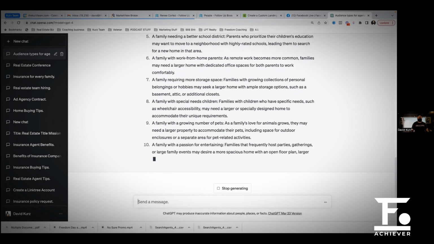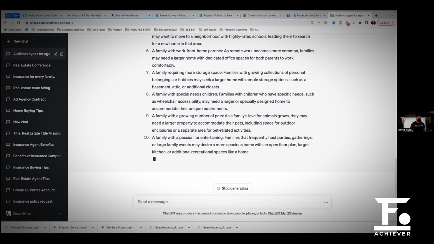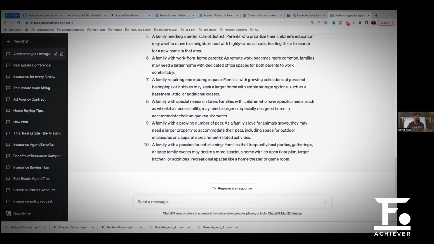So I've had all of those except for a family with a growing number of pets. I don't think I've ever sold a house to somebody that needed to upgrade because they had too many pets. But that would be a new one. Now that it's in the universe, I'm sure I'm going to get that call sometime this week.